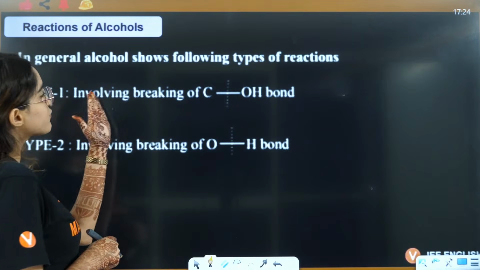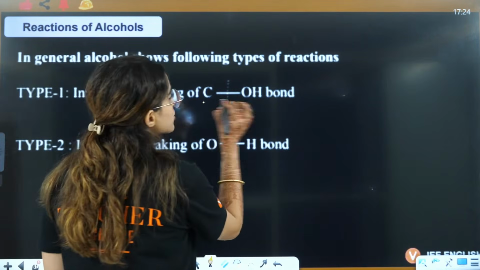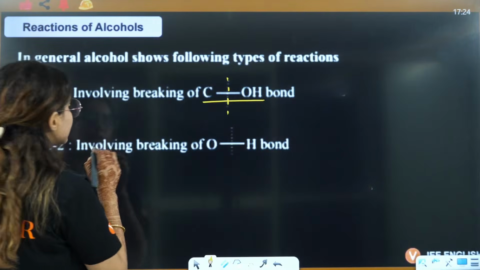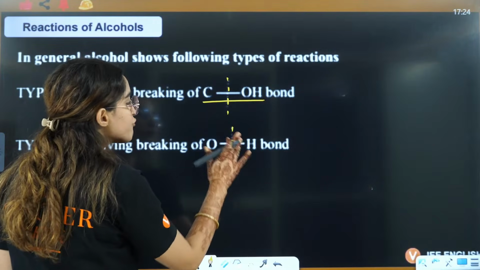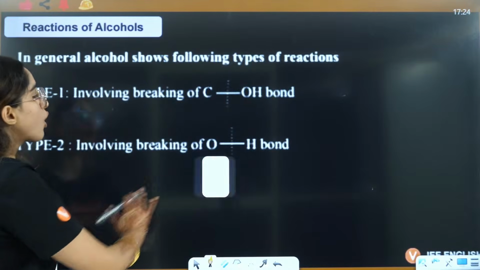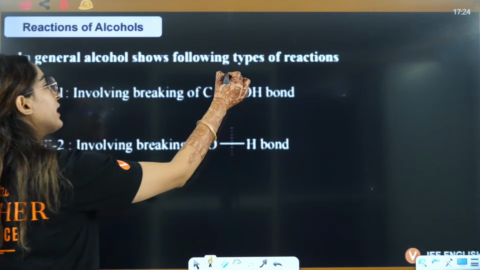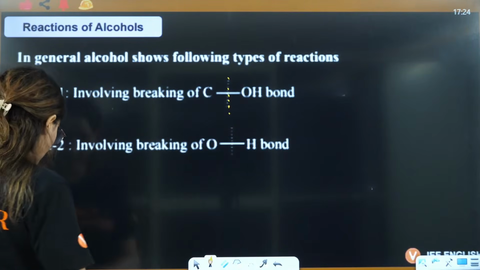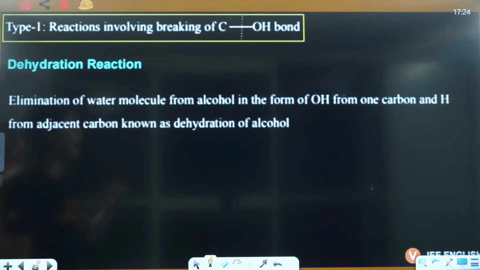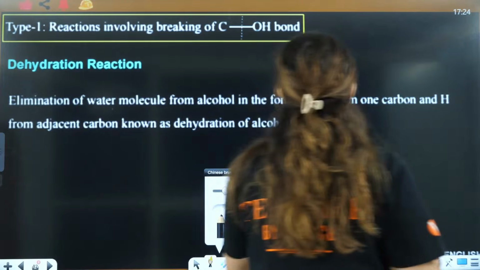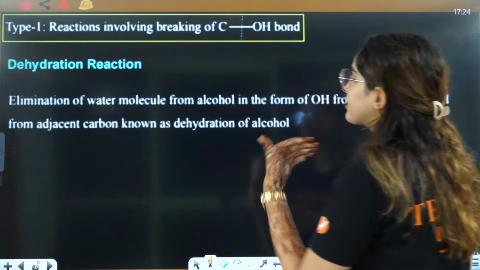So type 1 involves the breaking of the C-OH bond. This bond will break. Type 2 involves the breaking of the O-H bond. So let's talk about the first kind of reaction, where the C-OH bond will break. That means this particular bond will break. Then what are the kinds of reactions that it can show? So first is dehydration reactions.